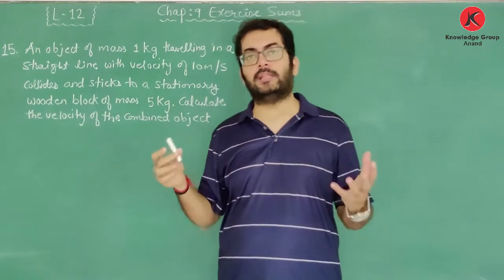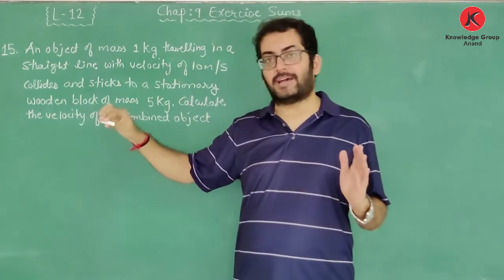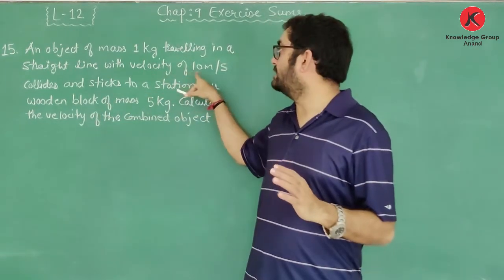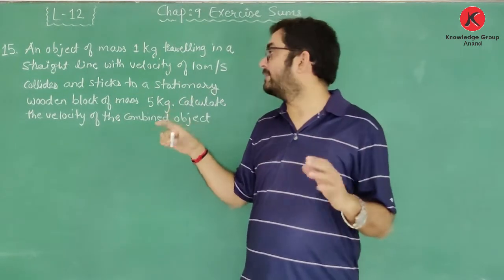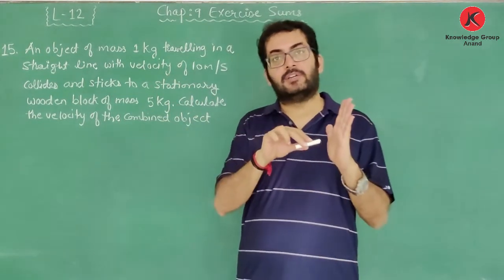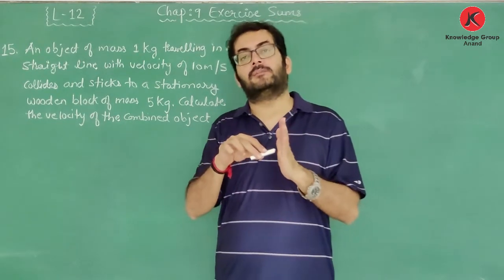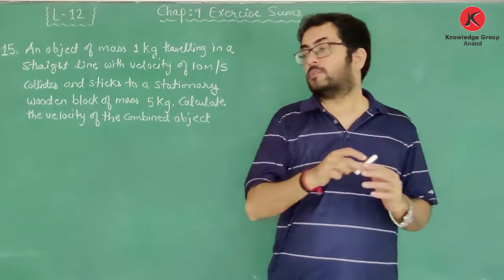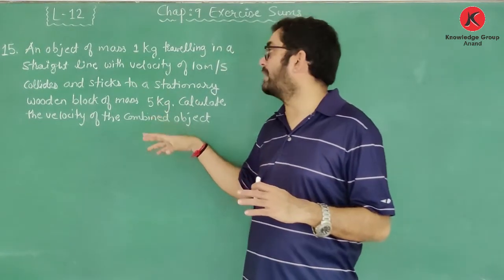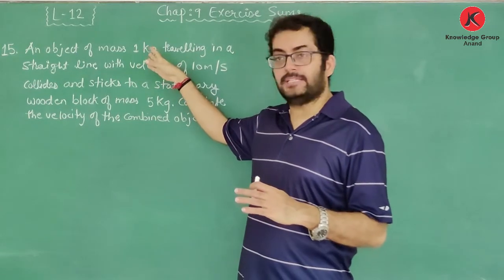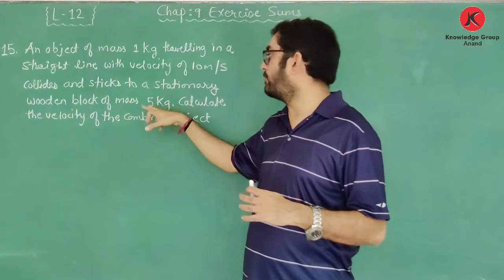तो यहाँ पे हमको क्या दिया हुआ है? An object which is having a mass of 1 kg is traveling in a straight line with its initial velocity of 10 meter per second. After some time, it collides and sticks to a stationary object which has mass 5 kg, and then both will travel together. So we have to find the velocity of the combined object, that is the object of 1 kg mass when it collides and sticks with another stationary wooden block of mass 5 kg.